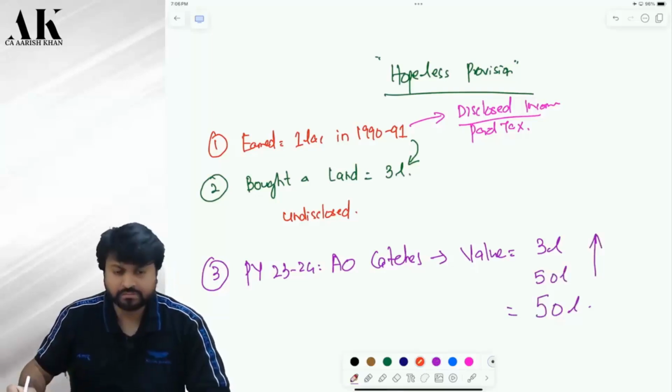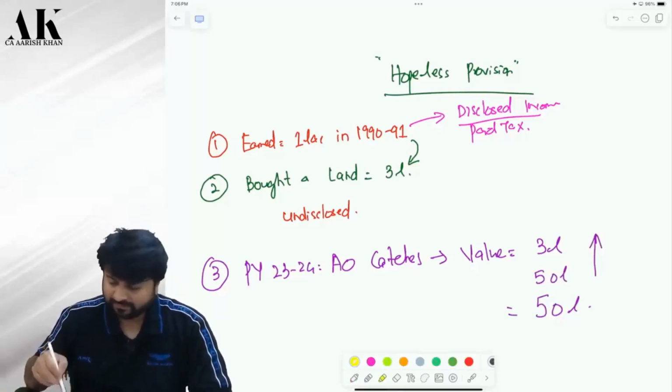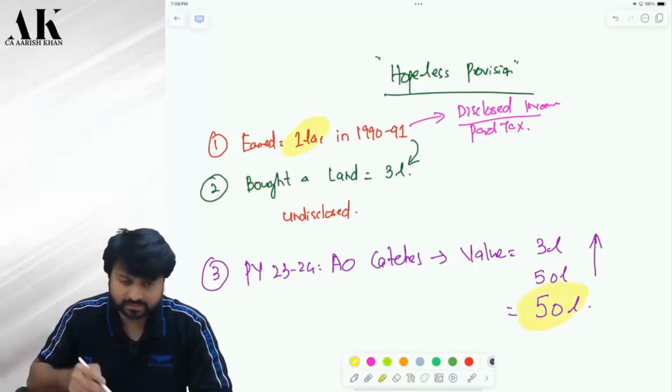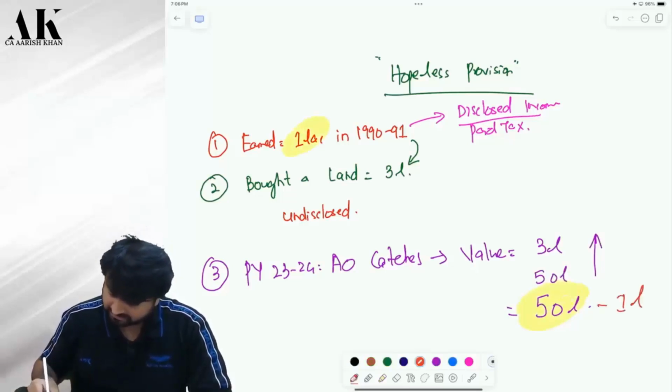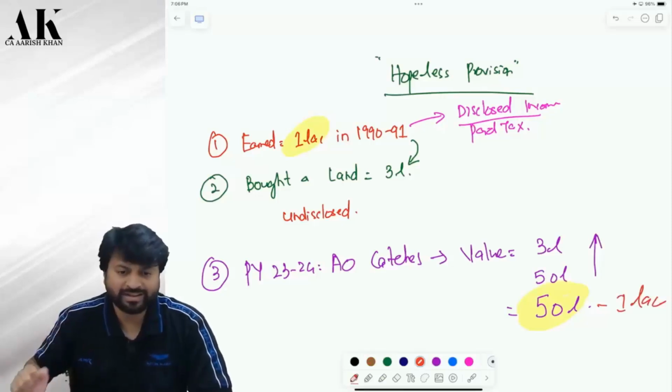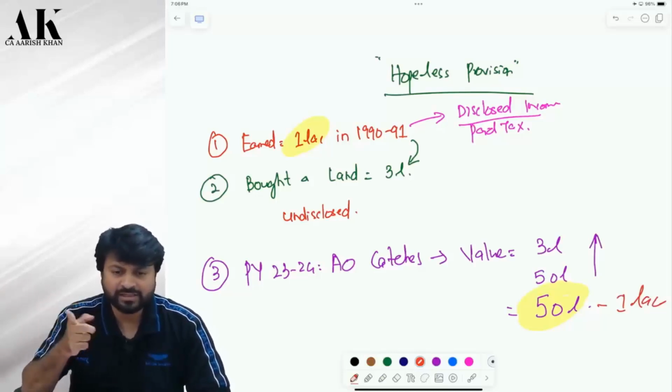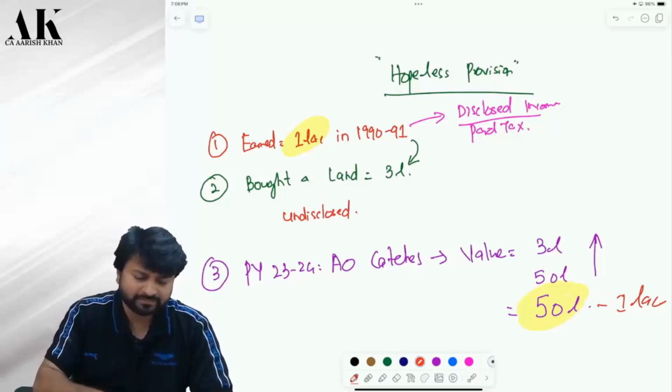Now it's a joke. What is the joke? That from 50 lakh rupees, you can reduce 1 lakh rupees. Yes, you can reduce 1 lakh now, because to buy this asset, I am using the income which was disclosed earlier. Correct? Now, is it a joke or not that you are comparing the income of 1990 with the value of 2023-24? It is wrong. You cannot compare the income of 1990 with the value of 2023-24, right?